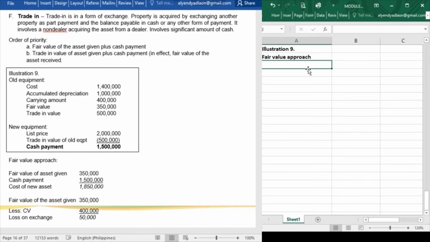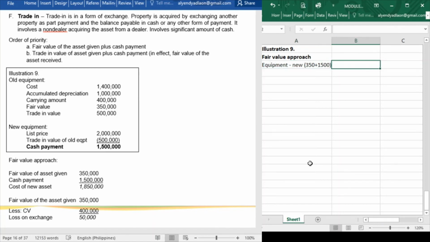Now, for the new equipment that we acquired, that would be a debit to equipment new. Now, how much is the measurement? Since it should be fair value of the asset given plus cash payment, we have fair value of the asset given, that is 350,000, plus our cash payment, 1,500,000.